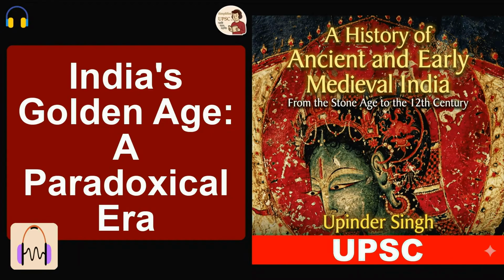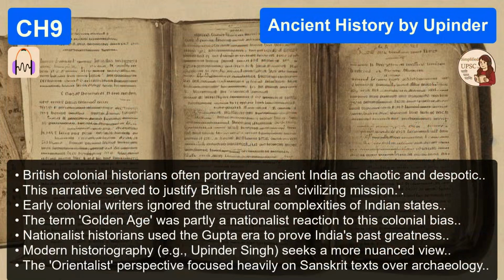You have to remember the context of early 20th century India. British colonial historians were writing these narratives that basically said, India has always been chaotic, despotic, and backward. You need us, the British, to civilize you. Right, the classic white man's burden argument. Exactly. So nationalist historians, people writing back against that, they needed a counter-narrative. They looked back at the Gupta period, roughly the 4th to 6th century CE, and they saw Sanskrit literature, they saw the beginnings of Hindu temple architecture, they saw a unified empire.